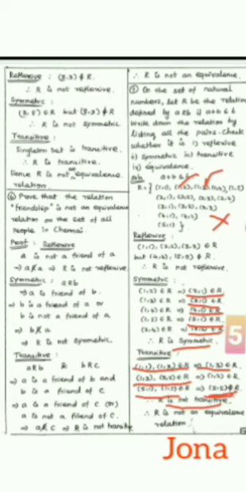From this, we can conclude R is not an equivalence relation.